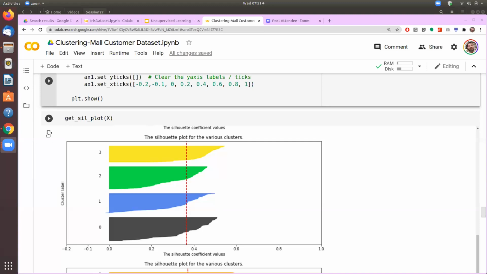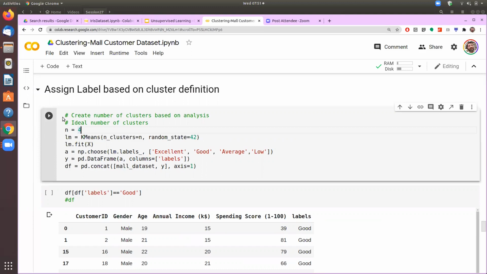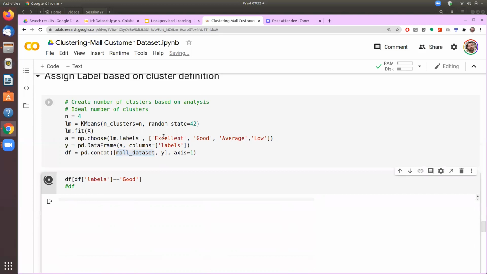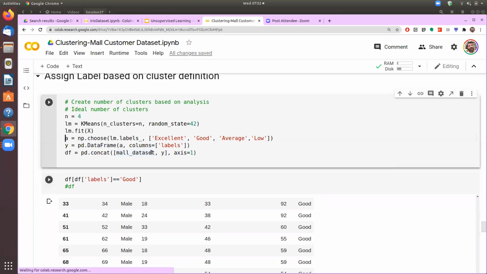Now, what these clusters are? Now that we know that the number should be 4, we can run the algorithm again with 4 clusters, and we will put the label alongside the original data. So we are taking the mall data set, which was our original data, and all the labels that we have, we'll put that side by side. We can give names to the labels here. Otherwise, it will come as 0 and 1.